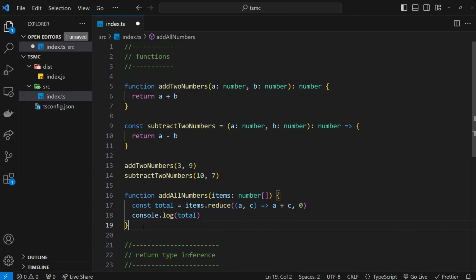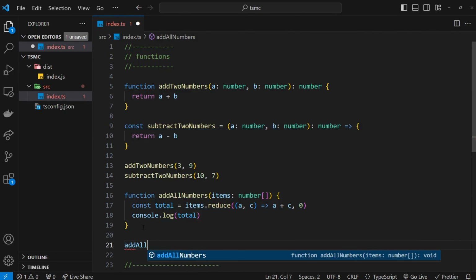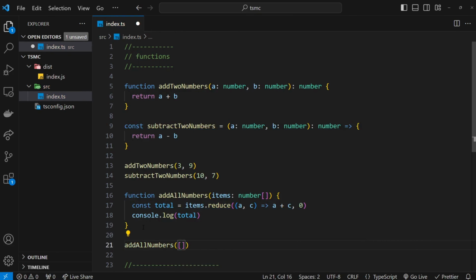So if I come down here and say add all numbers, and then pass in an array of numbers, so I will say 5, 7, 9, 11, 3, 2, 1, then the return type of this, if you take a look, is void. We don't get a return. And this void type means nothing is going to be returned from this function.